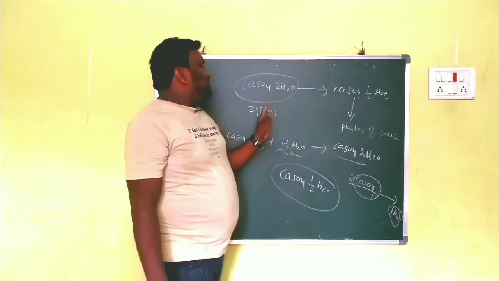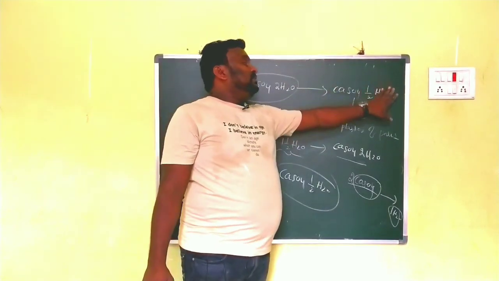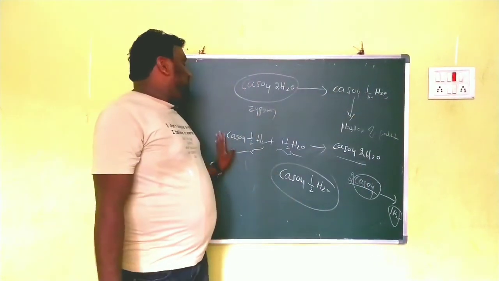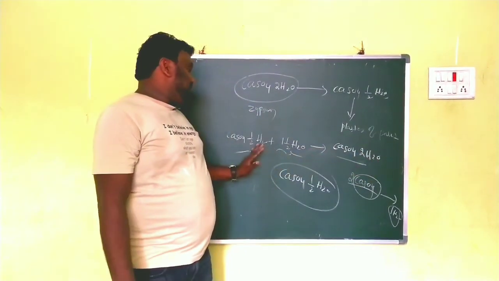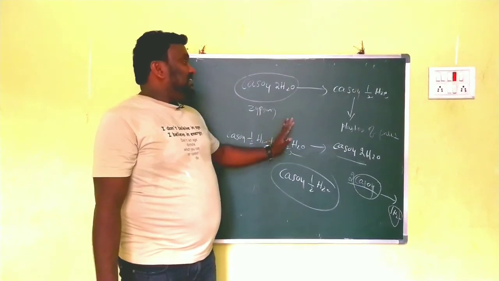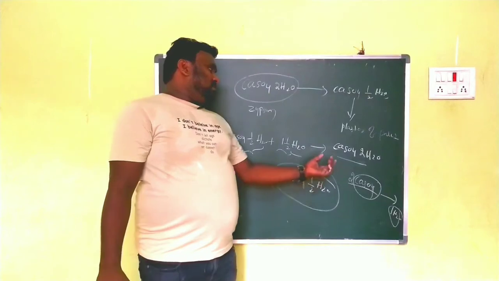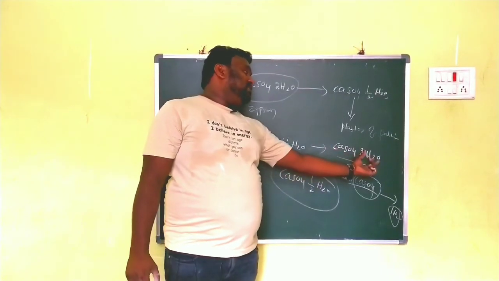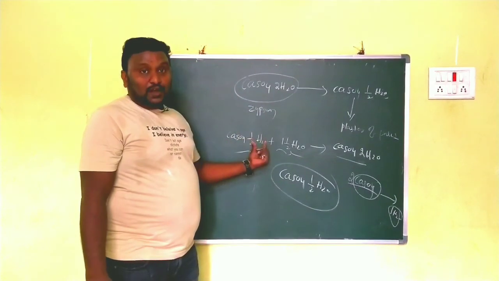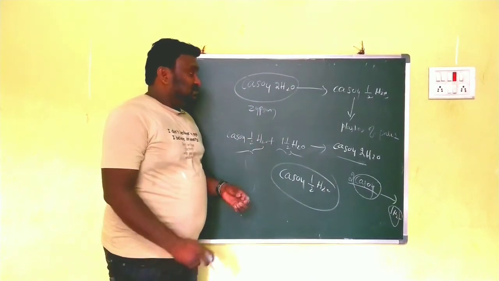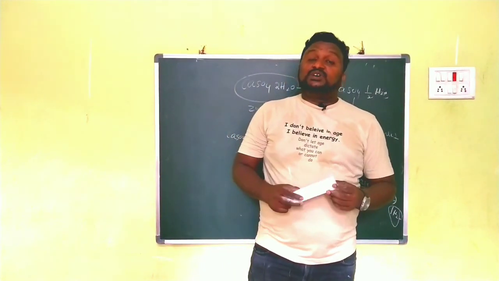So here, when gypsum is heated, what do we get? Plaster of Paris. When plaster of Paris is added to water, what do we get? Gypsum. Plaster of Paris consists of only half H2O, while gypsum consists of 2 molecules. Clear? So simple. 1 unit of CaSO4 takes 2 molecules in gypsum, and in this case only half a molecule. Okay, children? So this is about removal of water of crystallization and the use of plaster of Paris.